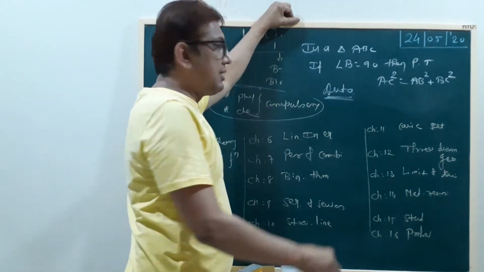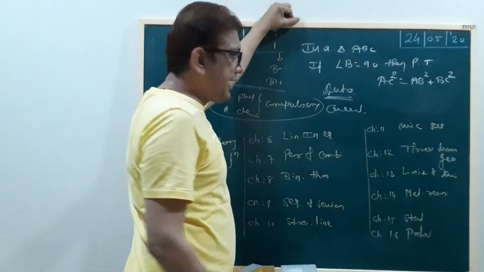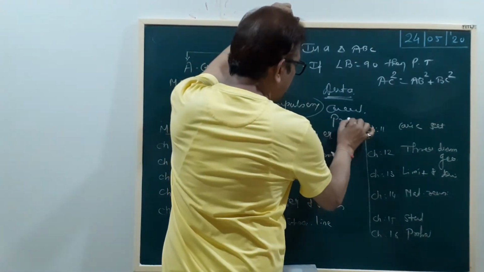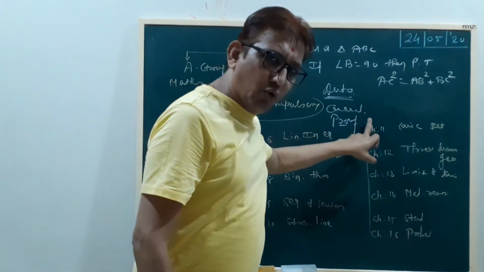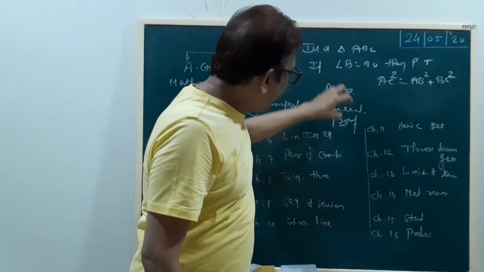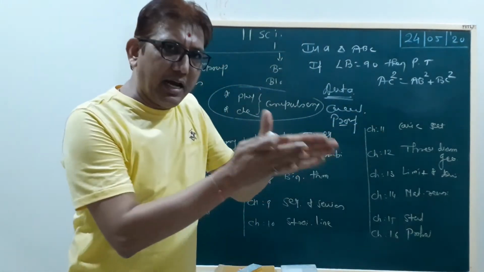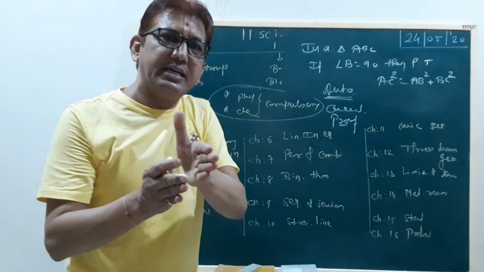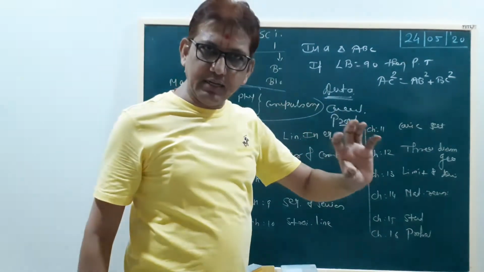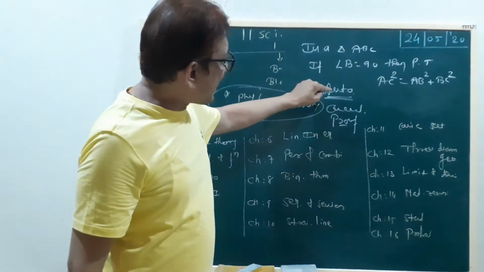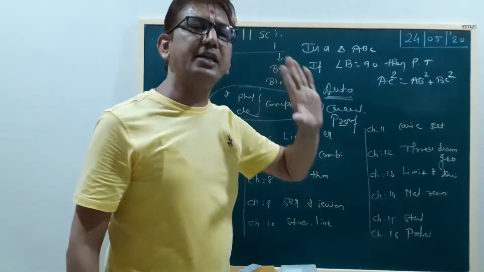Then second, conclusion. Right? And third one, proof. In a proof, we write the first statement, the data. Then one by one, statement by statement, we write here, and then we prove the conclusion. Is that clear? That means we start the proof here with the data, and then go up to the conclusion.